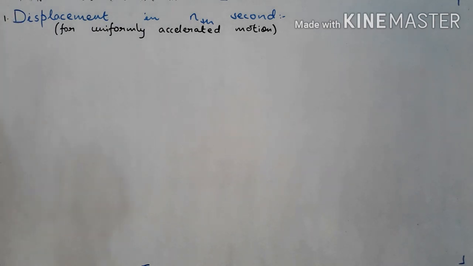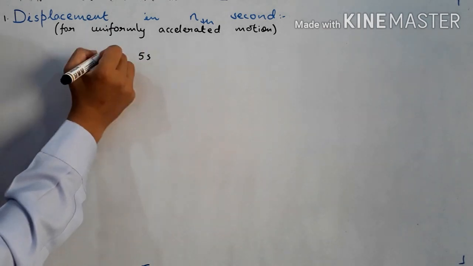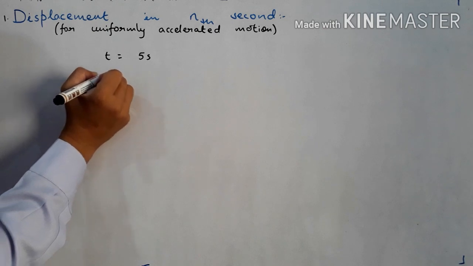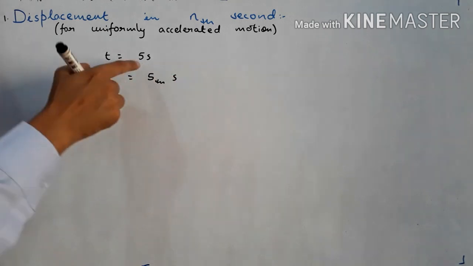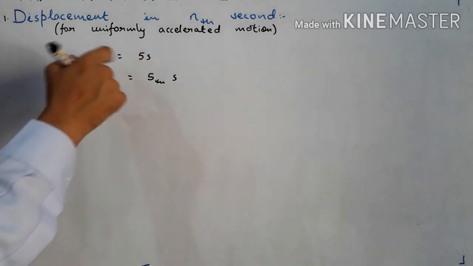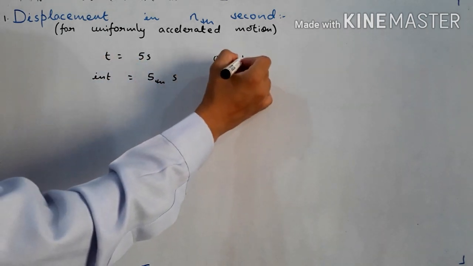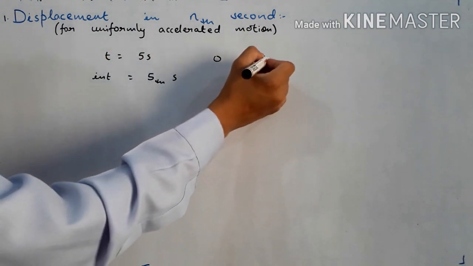The first thing that I would like to discuss today is calculation of displacement in the nth second for uniformly accelerated motion. Now, what is the meaning of nth second? Suppose I tell a time of 5 seconds and a time interval of 5th second. You have to understand the difference between these two. An interval of 5 seconds means it starts from 0 and ends at 5 seconds. So it will be from 0 to 5 seconds.